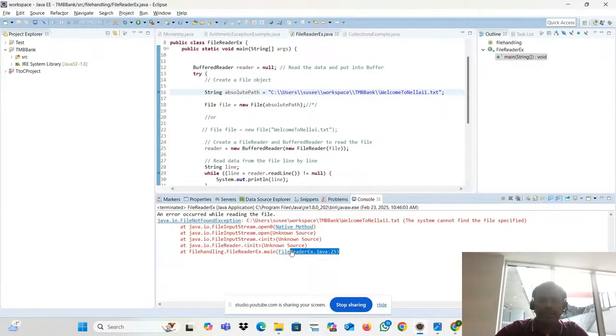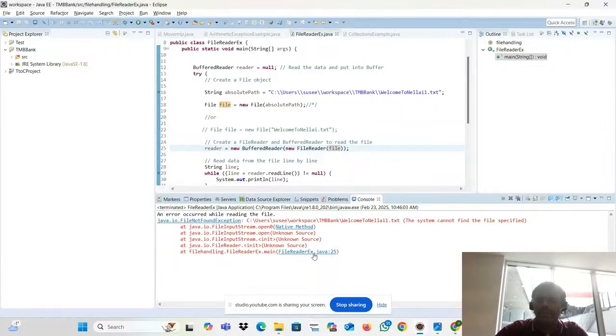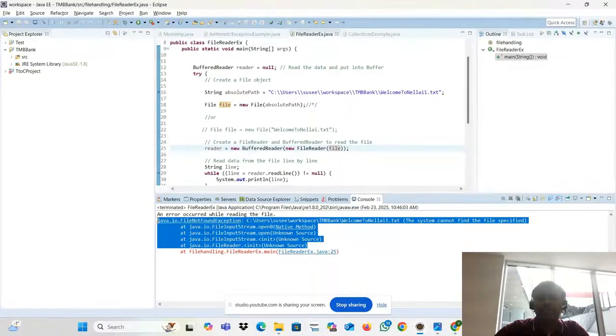Where is line number 25? Here it is, line number 25. It is trying to read the file. File is nothing but this one. See that? So whenever it is trying to execute that line, it is throwing the error. So you will understand that something is happening inside it, and from that you will easily understand.